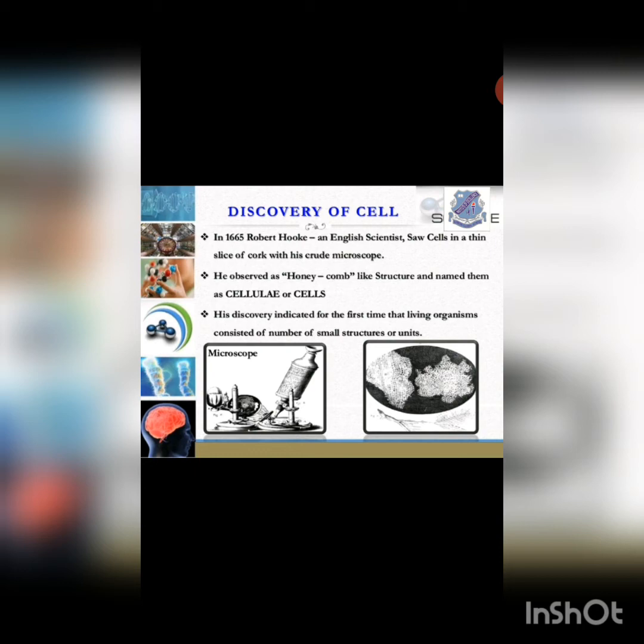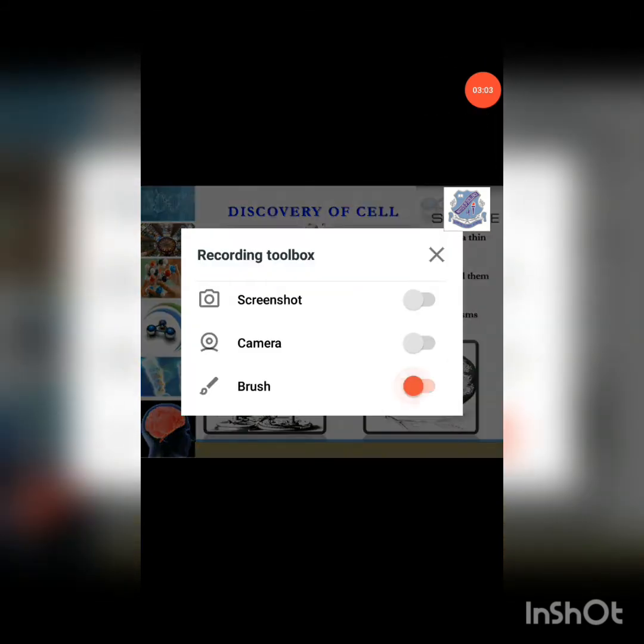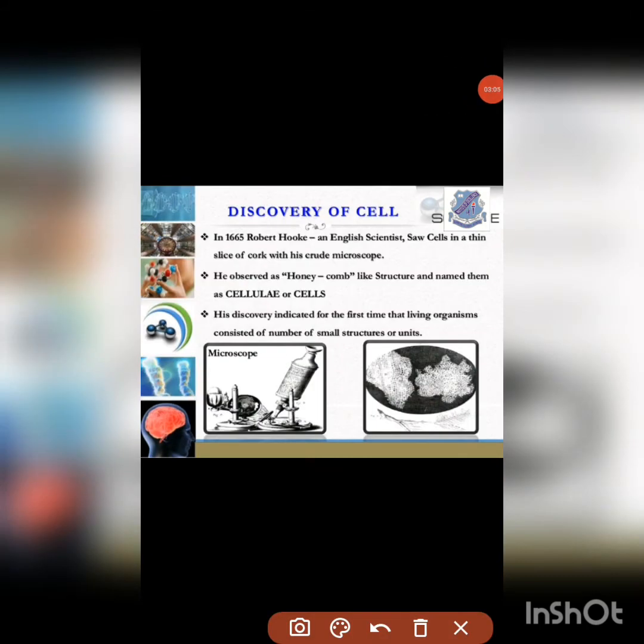While studying this, he discovered and named this honeycomb-like structure as cellulae, or cells. An important point that you should always keep in mind is that Robert Hooke was the very first person who saw the cells in a slice of cork, and he compared the shape of a cell to a honeycomb.